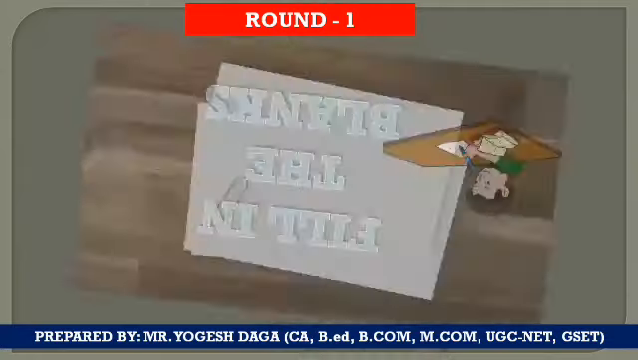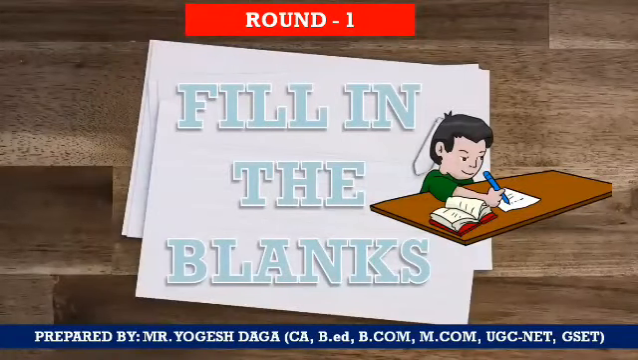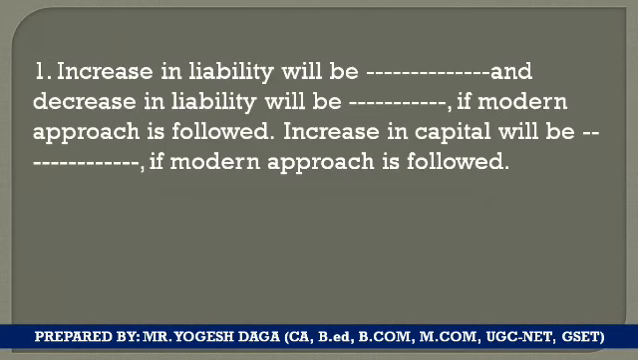Our first round is our fill in the blanks round. So our first round starts with this first question. Increase in the liability will be dash and decrease in the liability will be dash if the modern approach is followed, and increase in the capital will be dash if the modern approach is followed.